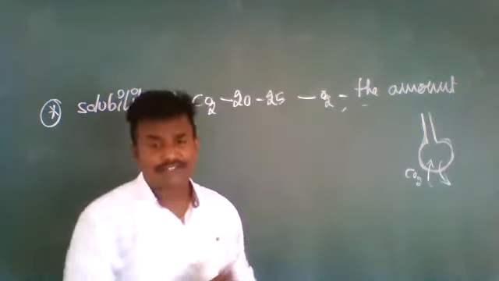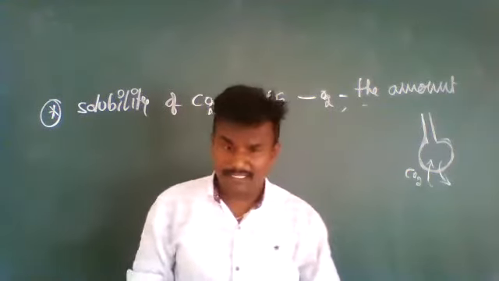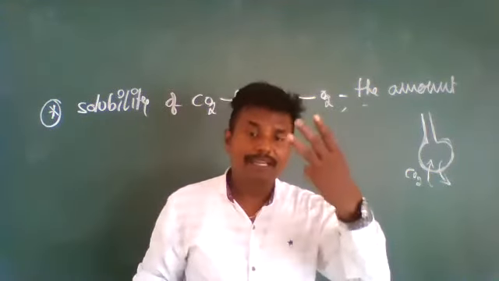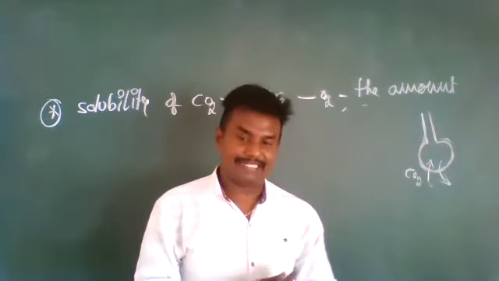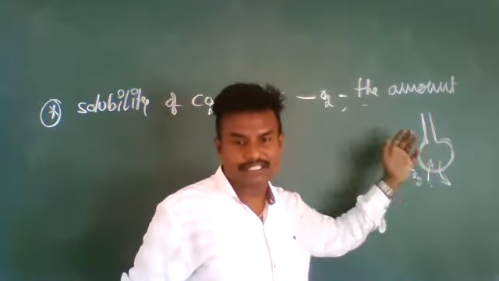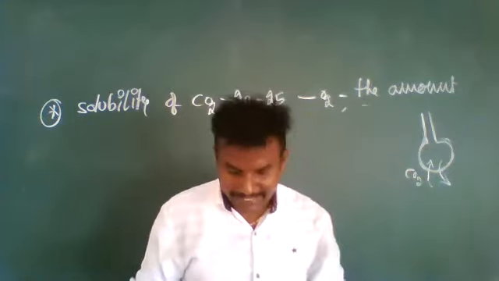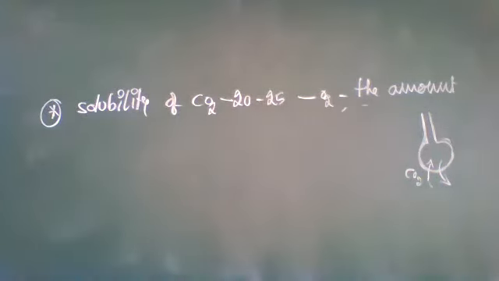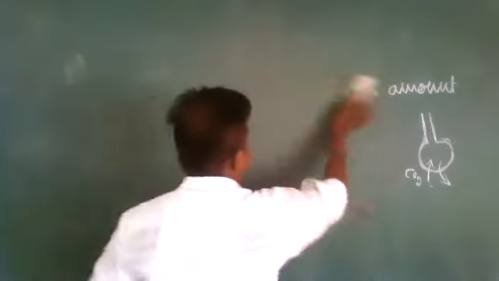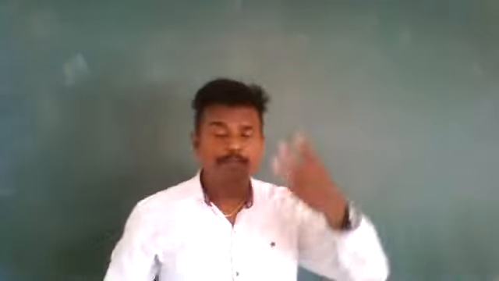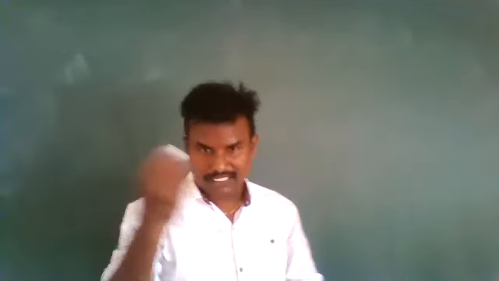So the diffusion of gases mainly occurs through three major layers. Those three major layers you will see here. The diffusion membrane is made up of three major layers.